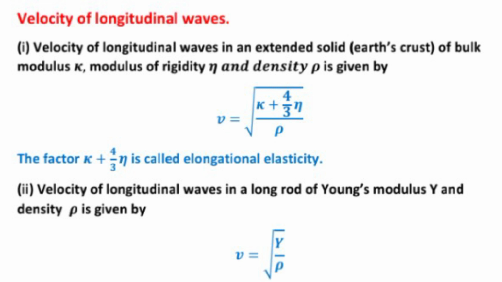K plus 4 upon 3 eta is called elongation elasticity. Second is velocity of longitudinal waves in a long rod of Young's modulus Y and density rho, given by v equal to root of Y upon rho.